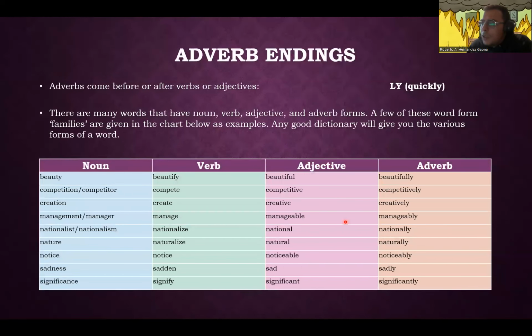Now, if you guys remember from what I explained in the classroom, we have 4 different forms, right? Nouns, verbs, adjectives, and adverbs. But that does not mean that all verbs have 4 forms. Some words have 3 forms, some have 2. It just depends on the word itself. If somebody's interested in these lists, you can Google word form families or word families, and you should be able to get a PDF with a bunch of different words and their different forms. And so you can study. It's always good to have a lot of vocabulary. It helps you out immensely.